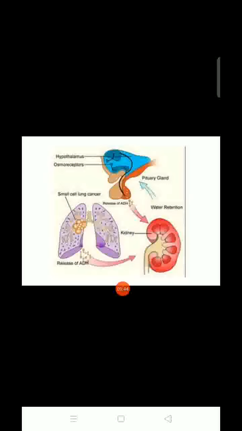Okay, this is the hypothalamus, receptors, small cell lung cancer, release of ADH. These are the normal. Because of this, there will be water retention.